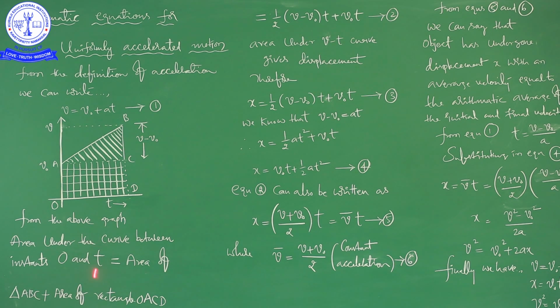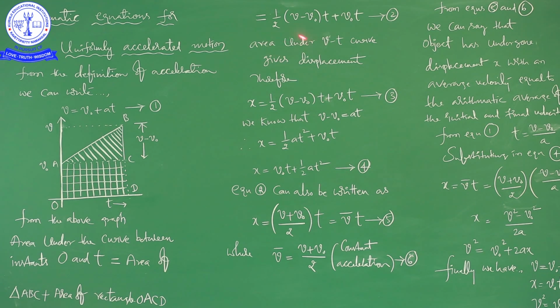It is the theoretical statement we have written here. The same thing in mathematical form is 1 by 2 into v minus v naught into t plus v naught into t. So, this is equation 1, from the definition of acceleration. It is equation 2, this is the mathematical expression we are getting from this statement.